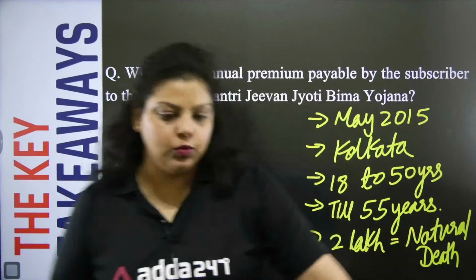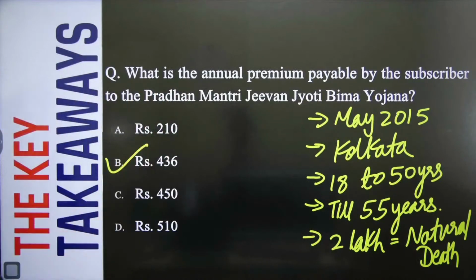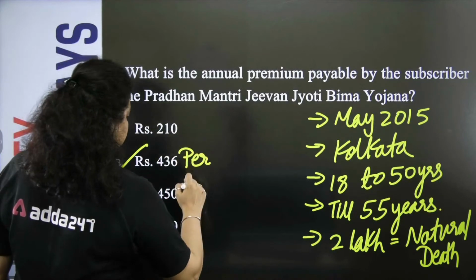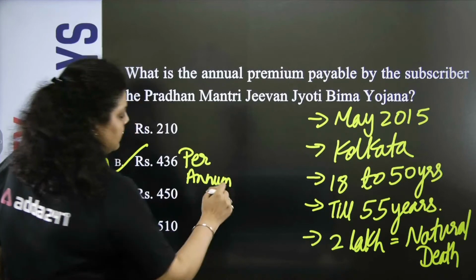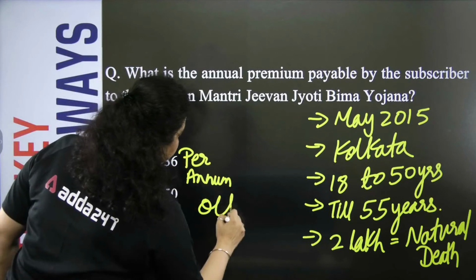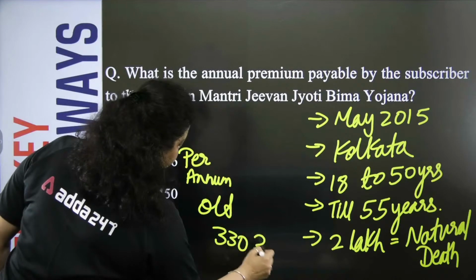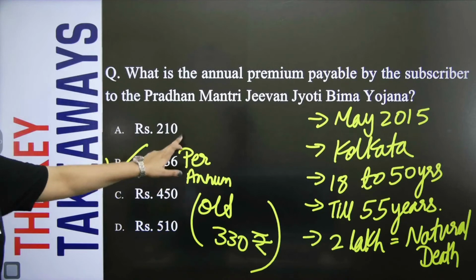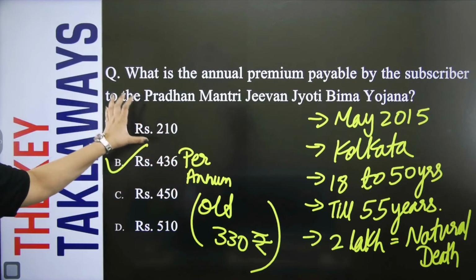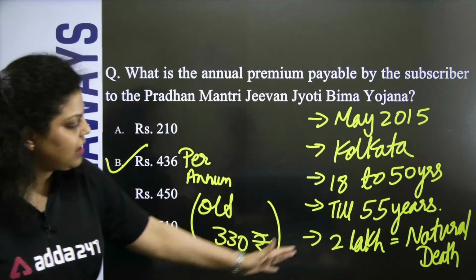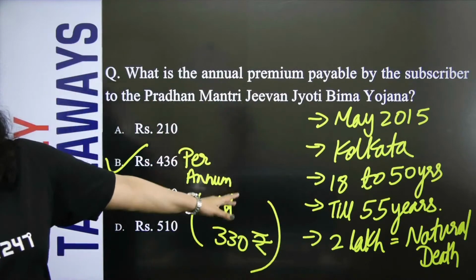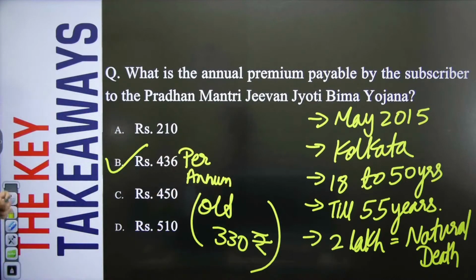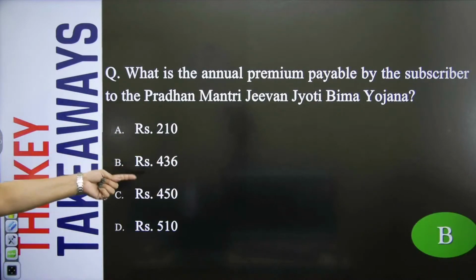So this is the detail of the scheme. Now, the additional thing you have to remember is the premium, that is 436. 436 is per annum, not per month. Per annum, this is what you have to pay. Apart from that, the old premium was 330 rupees per annum. Now, the new premium is 436 rupees per annum. So this is the Pradhan Mantri Jeevan Jyoti Bima Yojana, and this is the sufficient information that we have to remember in case of this scheme. Okay. Chalo, let's continue with the next question. Achha, so the right answer will be your B option, 436.